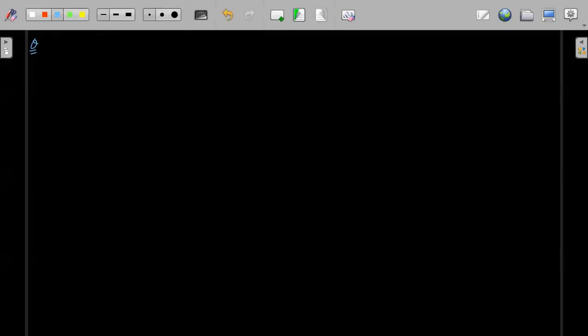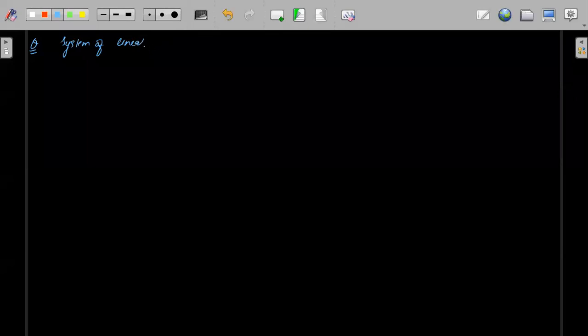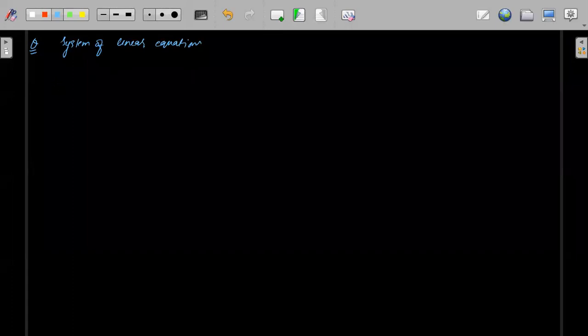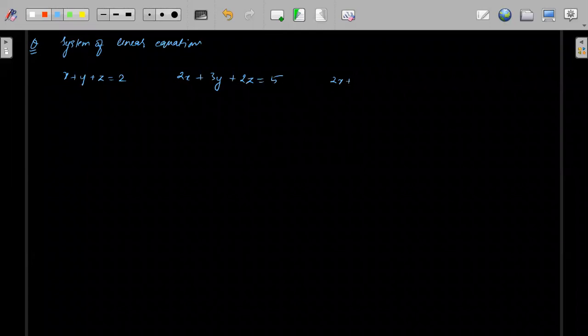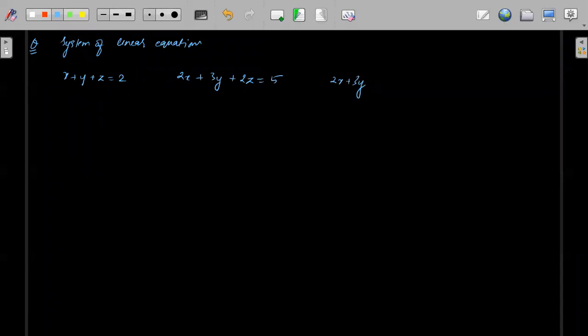So the next question is, write down the system of linear equations. Okay, so they have given x plus y plus z equals 2, 2x plus 3y plus 2z equals 5, and 2x plus 3y plus (a squared minus 1)z equals a plus 1.